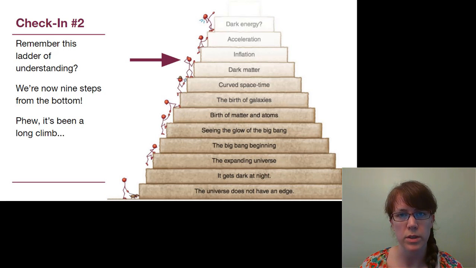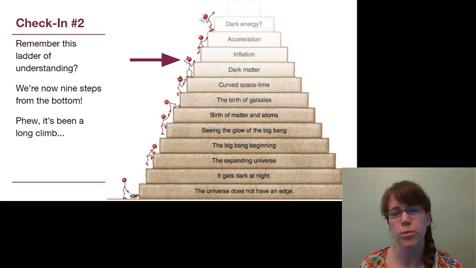There's a couple of steps that we skipped, but we've gotten through a bunch of topics that are slowly bringing us toward the edge of current scientific understanding. And for this video, the topics that we're going to cover, inflation, acceleration, and then briefly dark energy, all of those are topics that are difficult to discuss without more physics and math. And so they're topics that we aren't going to put as much weight on for studying and fully processing compared to the other ones that we've talked about in this chapter.